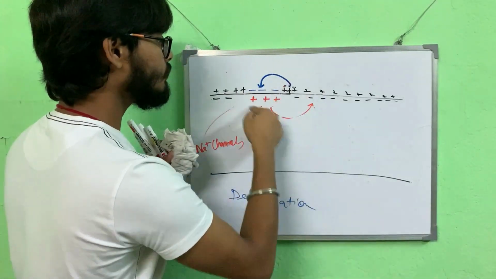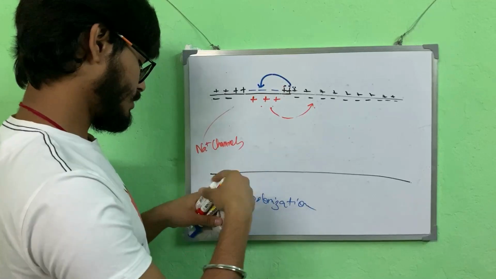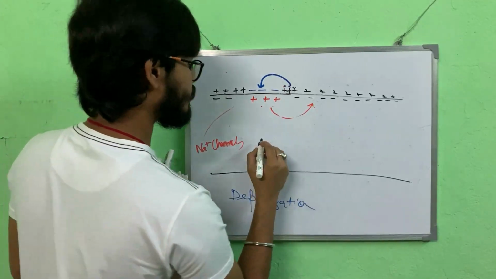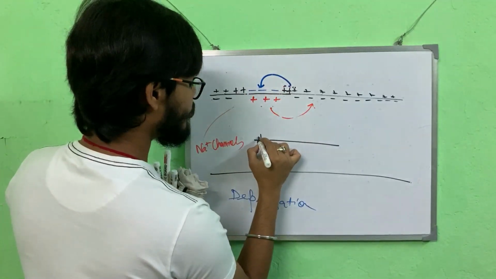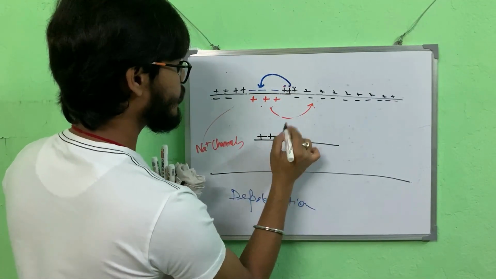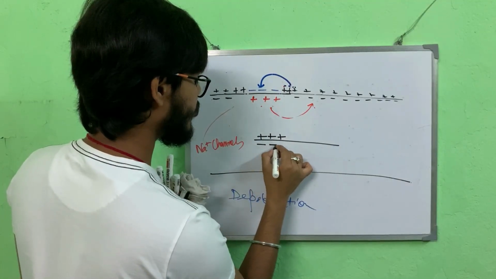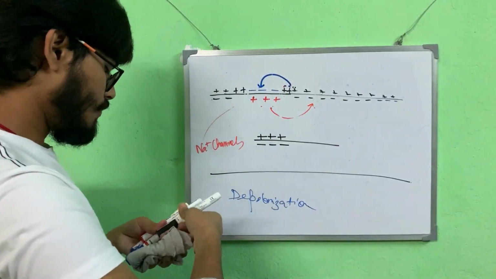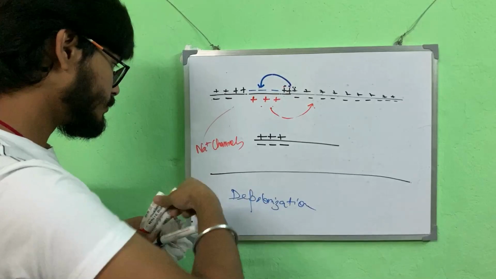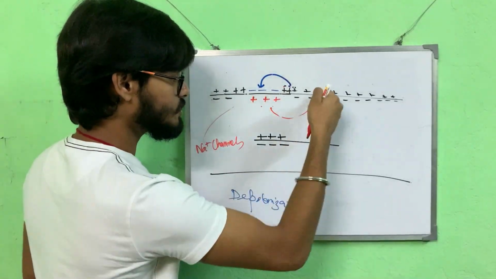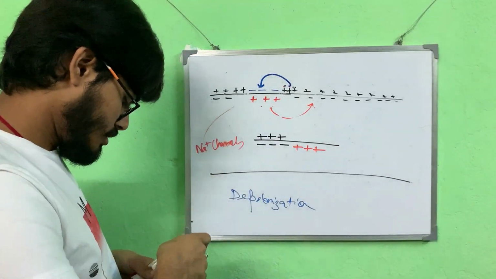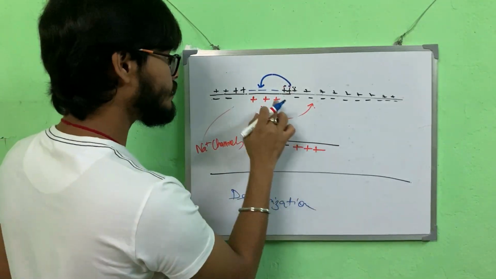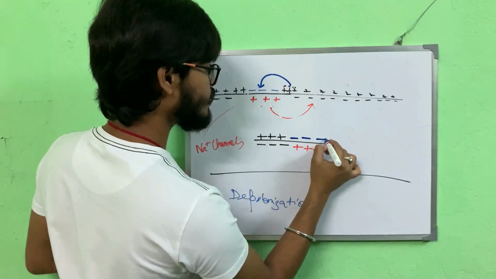Let me draw this part of the membrane just here. Here I have again three positive charges as before, and here I have again three negative charges as before. What has changed is that there were positive charges which shifted here, so we have the new positive charges here, and the new negative charges here.